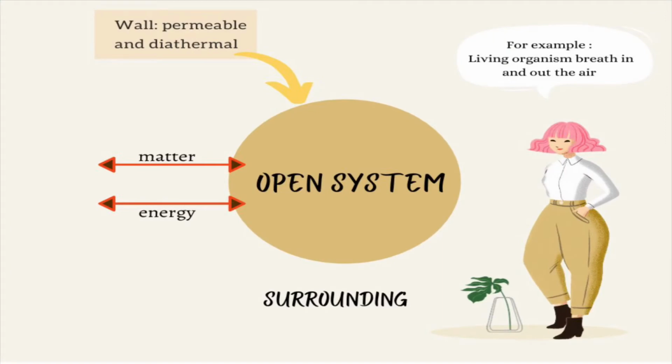When we have a wall that is both permeable and diathermal, we will have an open system. An open system is characterized by the exchange of matter and energy. For example, a living organism which breathes in and breathes out air, and exchanges heat with the surroundings.